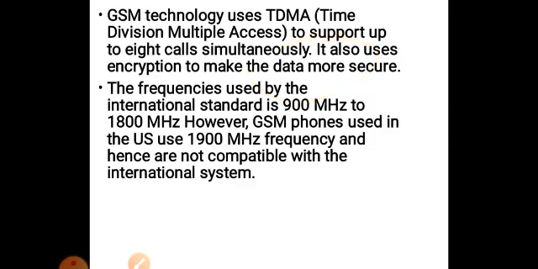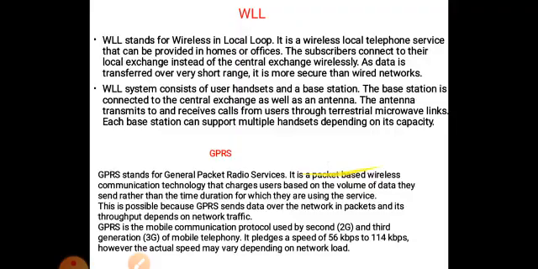So one device will be there, and all the devices will be connected centrally. But here it is a one-to-one connection. If 10 devices are there, then any one device can contact any other device directly.